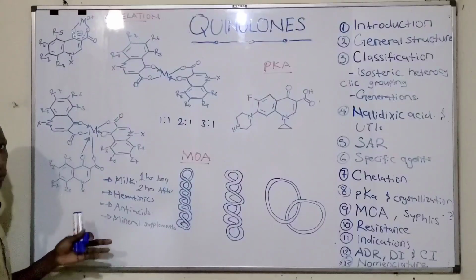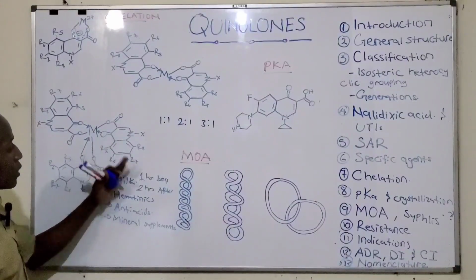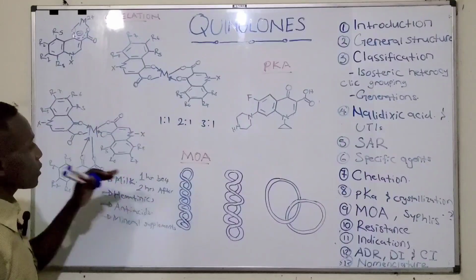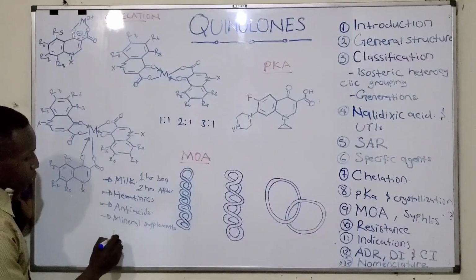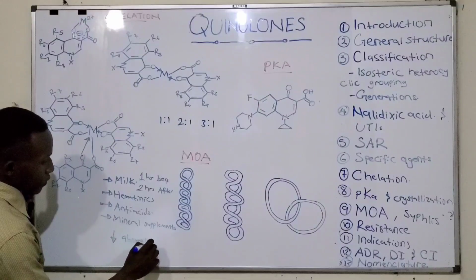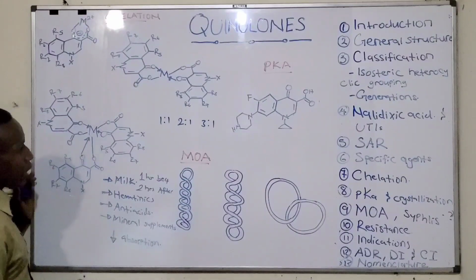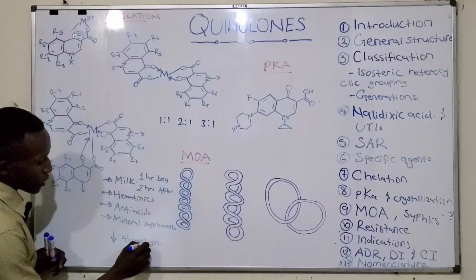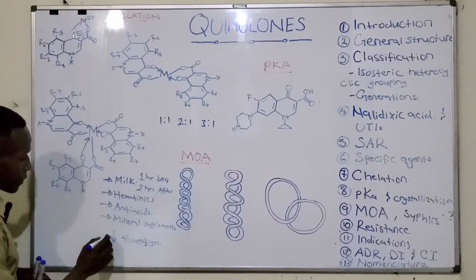It shouldn't be mixed with the mineral supplements, because this will lead to chelation between the drug and the metal ion, leading to decreased absorption of the drug and the ion. So both the drug and the ion will not be absorbed easily.